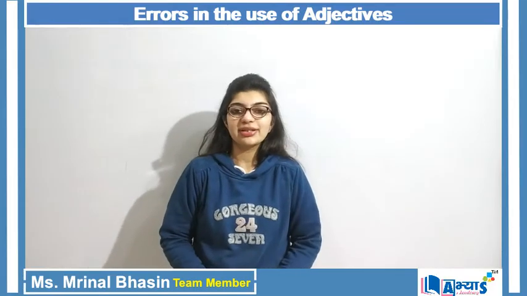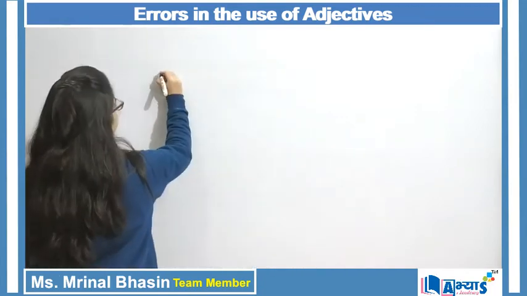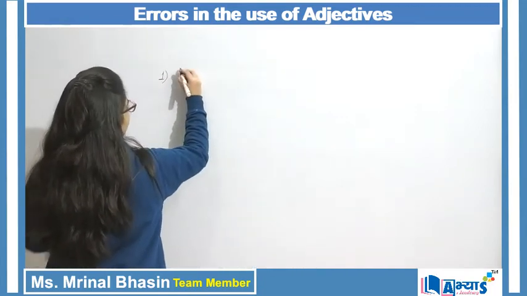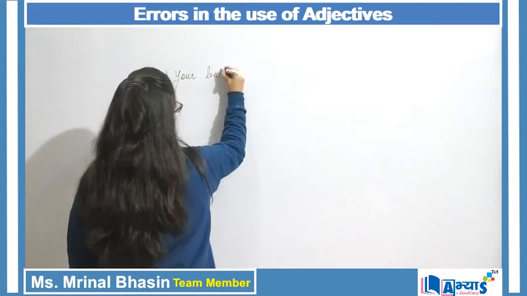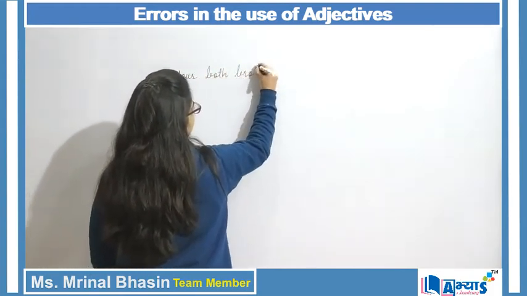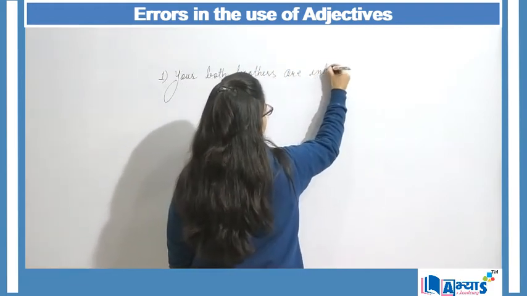So now let us understand the concept through examples. The example can be your both brothers are intelligent.